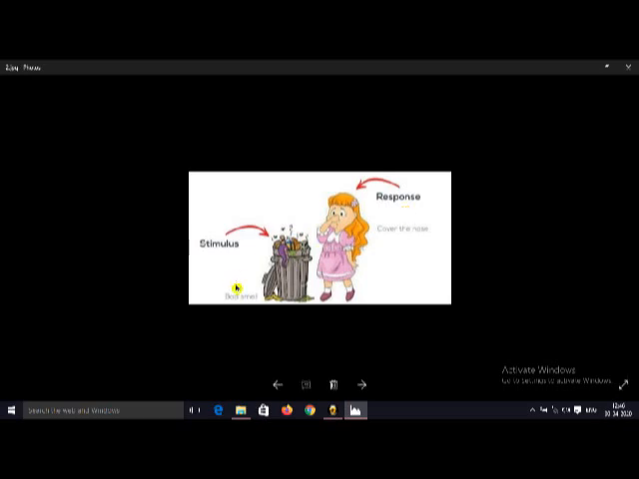Here we are looking at the picture, and here bad smell is the stimulus, and covering the nose is the response. So this is an example for coordination in our body. Here we smell through our nose, and that information is sent to the brain, and the brain generates signals and passes the signals to the effector organs like hands, and with the help of hands we close our nose. This is the coordination. This is about stimulus and response. Stimulus means changes around us. Response means our actions to the stimulus.